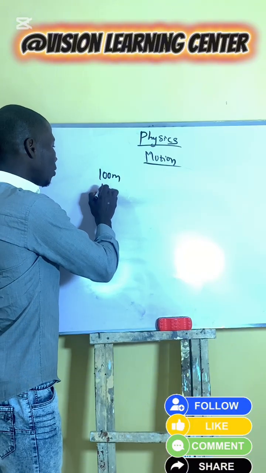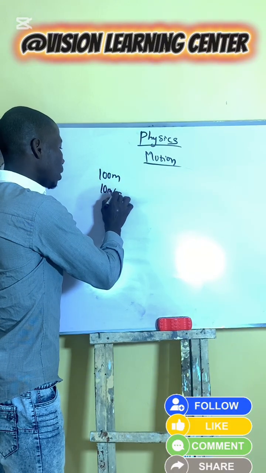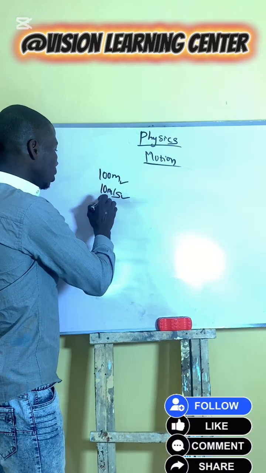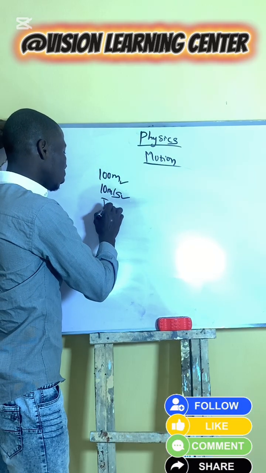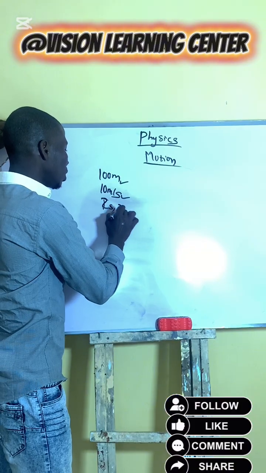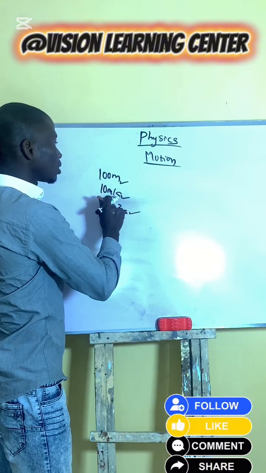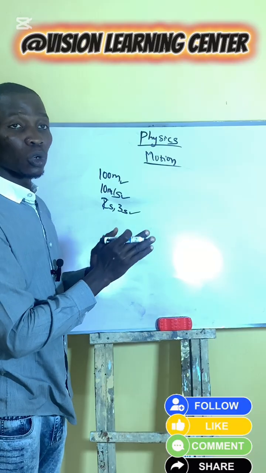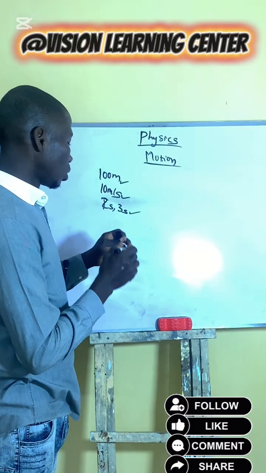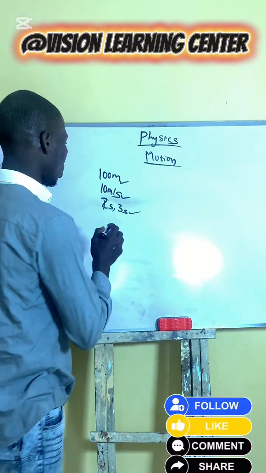Speed has 10 meter per second, which indicates the size. Time has seconds, like 2 seconds or 3 seconds, indicating the size. It has size, which is what? Magnitude, and no direction.